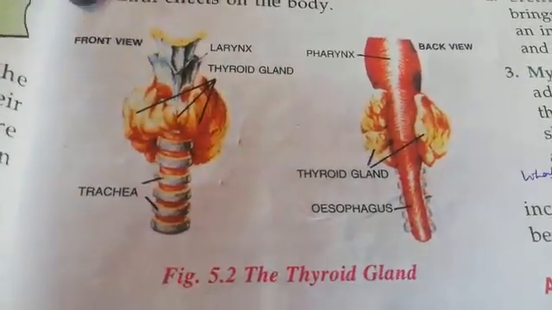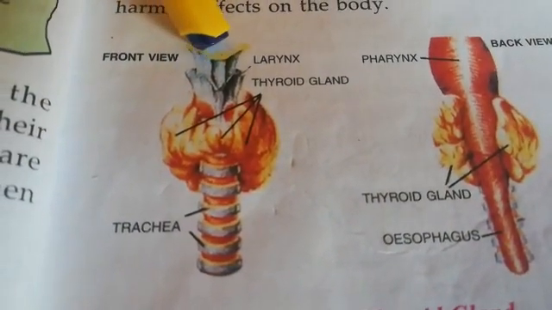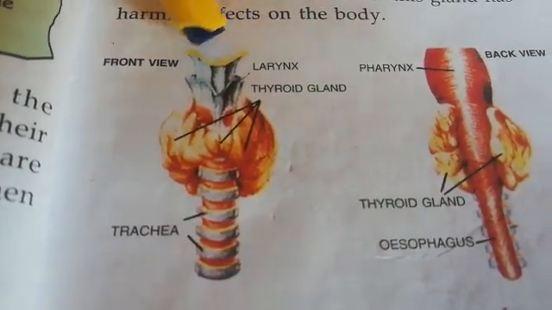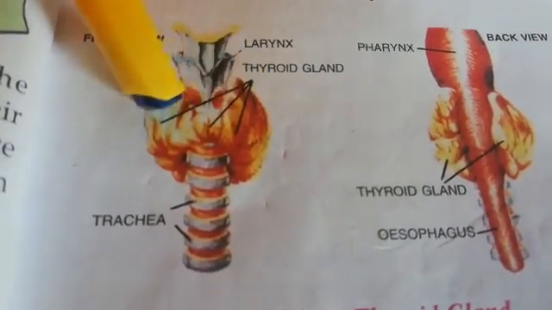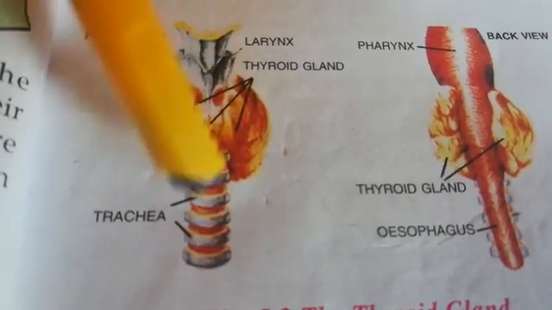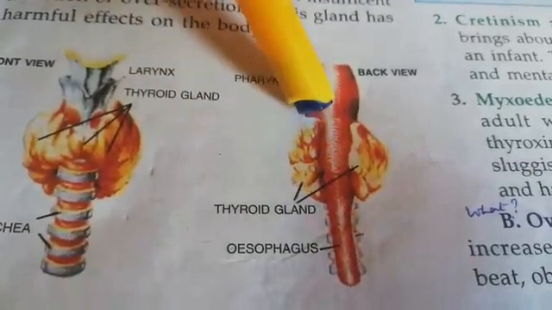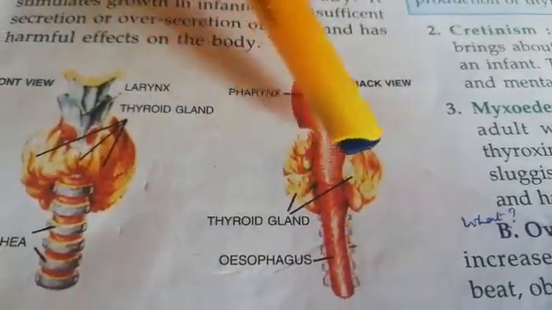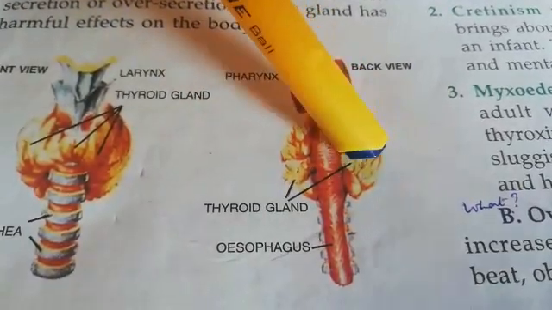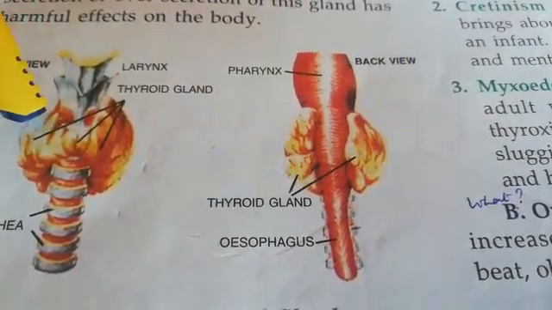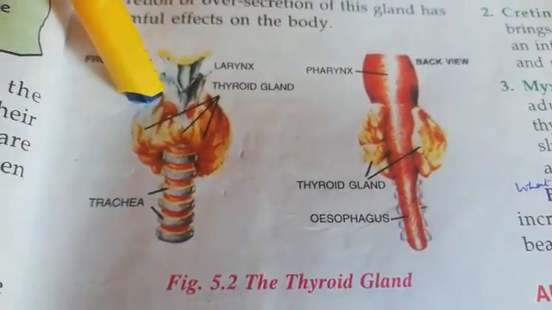Here you can see the trachea. On the top of the trachea, you have the larynx, which is called the voice box. Just below the larynx, on both sides of the windpipe, you'll see the thyroid gland. This is a front view, this is the back view. Here, this is the food pipe that they are showing you, and then the thyroid gland's back side you can see. That means it is present on either side of the windpipe, just below the larynx. This is the location of the thyroid gland, children.